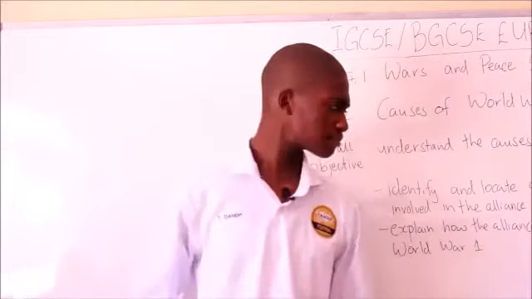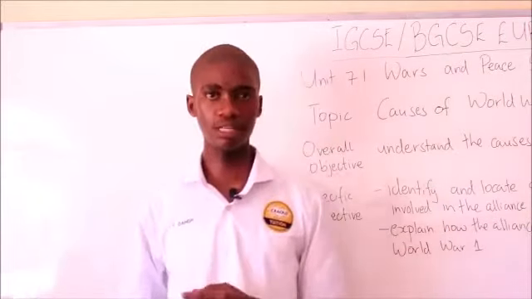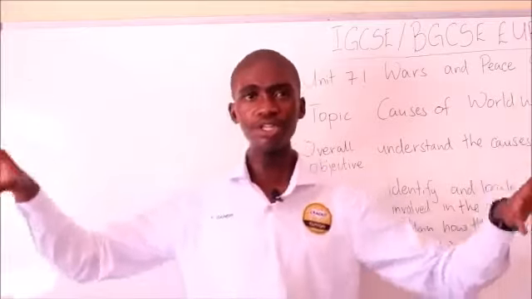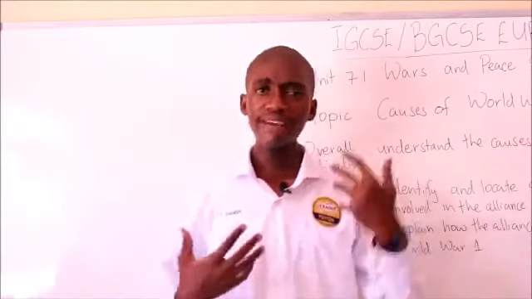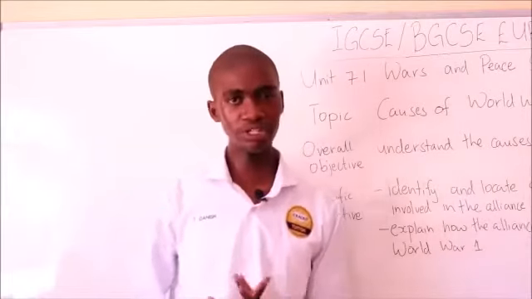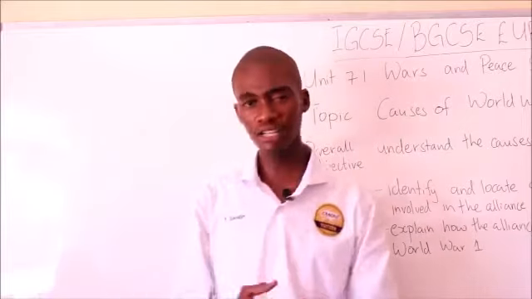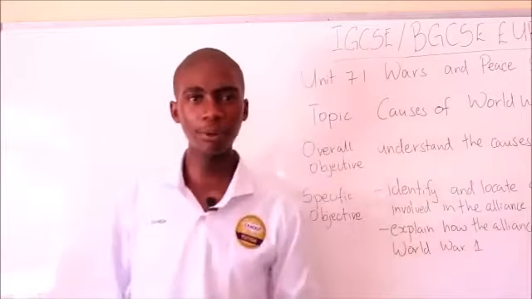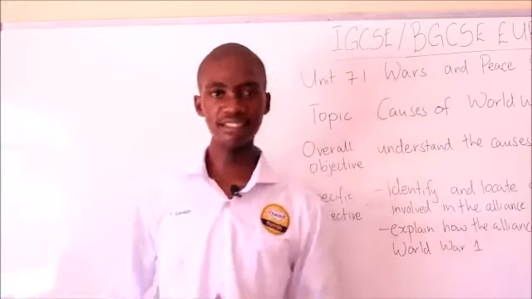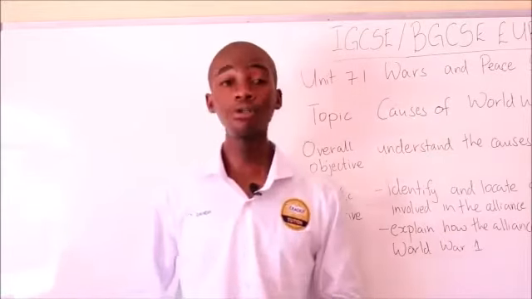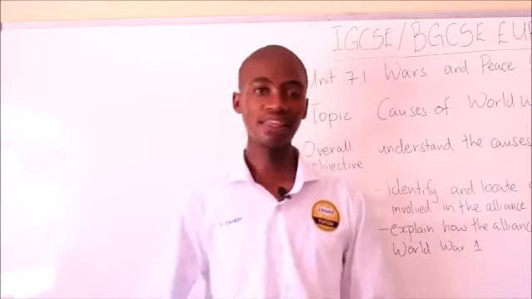So we can realize from this alliance system that there was a lot of tension that took place. Tension between countries, between these two armed camps. And also, the alliance system influenced some countries, especially weak countries like Austria-Hungary, to act recklessly. We will learn more about that during the time of the spark of the war, whereby we saw Austria-Hungary acting recklessly and declaring war on Serbia. We will now see how the alliance system played a huge role in that taking place.